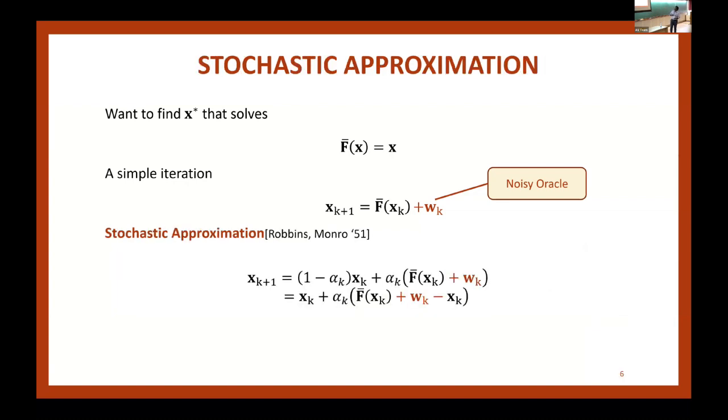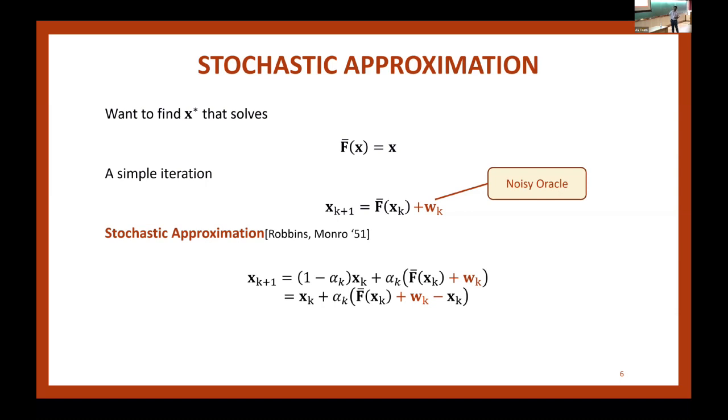Stochastic approximation is an algorithm that was introduced by Robbins and Monro in the 1950s. What they suggested is that instead of simply using this, do a convex combination between x_k and this noisy F bar, where alpha is my convex combination parameter, and I'm making it a function of k. The idea is, let's say I start my algorithm from X star, the fixed point.